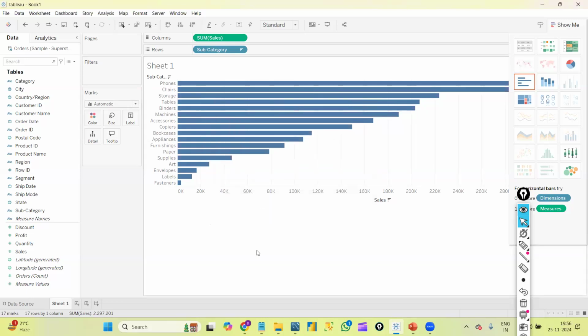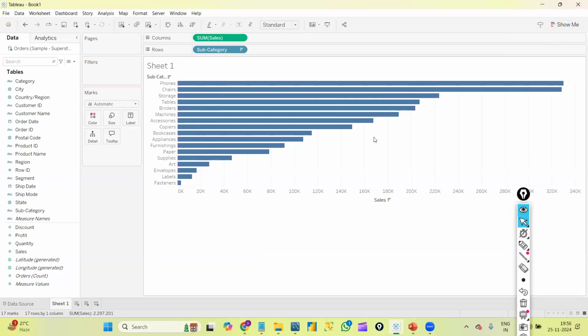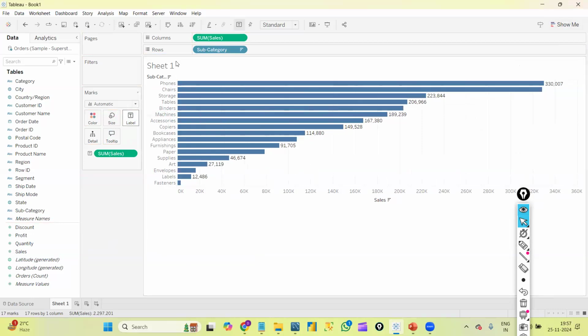And if I don't want to keep my cursor on the bar, but still want to see sales beside the bar, at that time I can use this label option. If I want to display sales, I'll drag sales and drop it onto the label part. Then I can see my sales value here, right? Even this shortcut, the T option, if I click this, it will be disabled. If I click again, I will get the sales labels. So this is about the label.